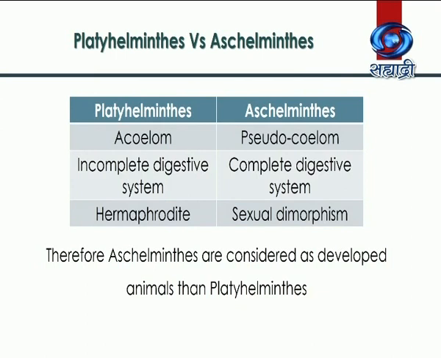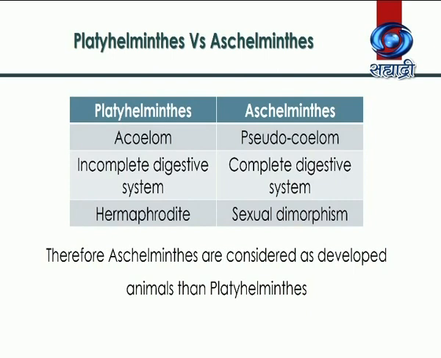Now, both these phyla, that is, Platyhelminthes and Aschelminthes, include worms. But there are some differences. Phylum Aschelminthes comes up with slightly advanced characters. Let us see the difference between these two phyla. Platyhelminthes members are acoelomate, whereas Aschelminthes members are pseudocoelomates.